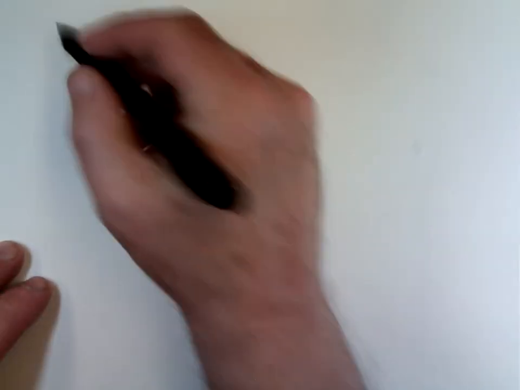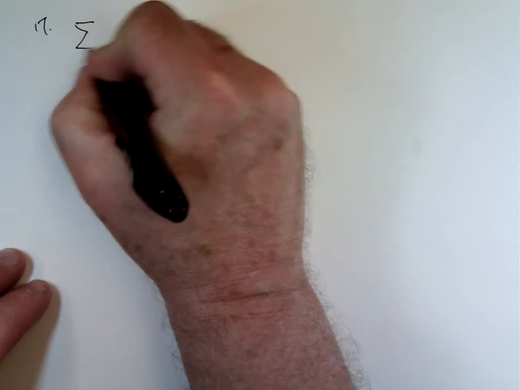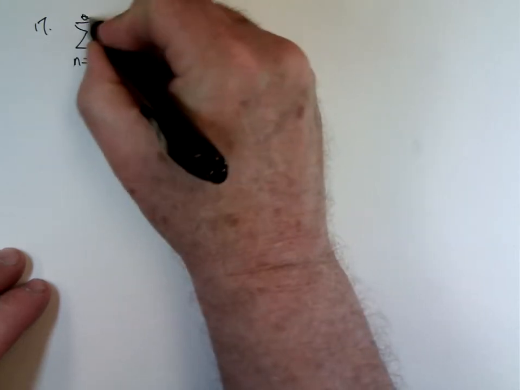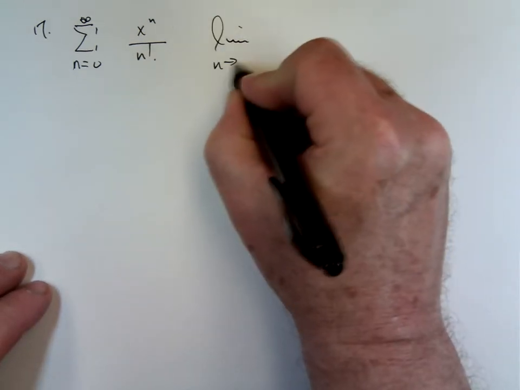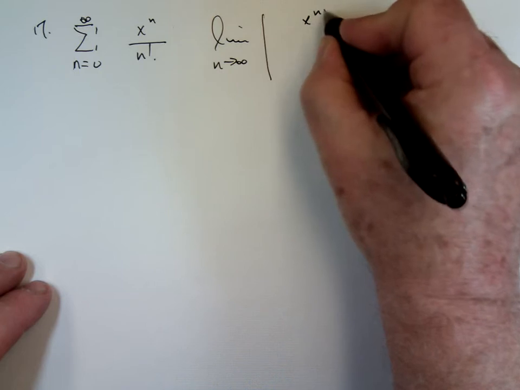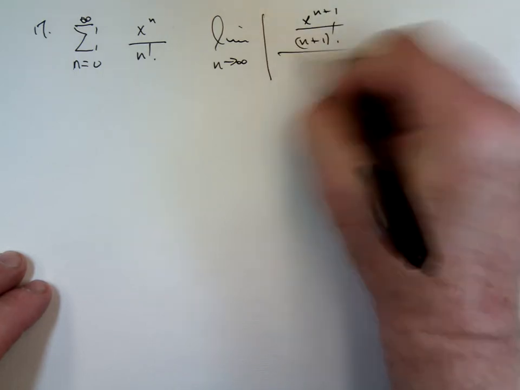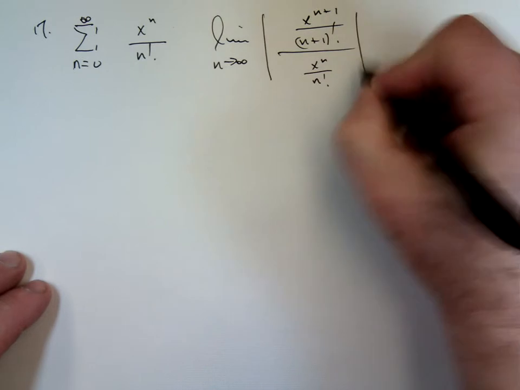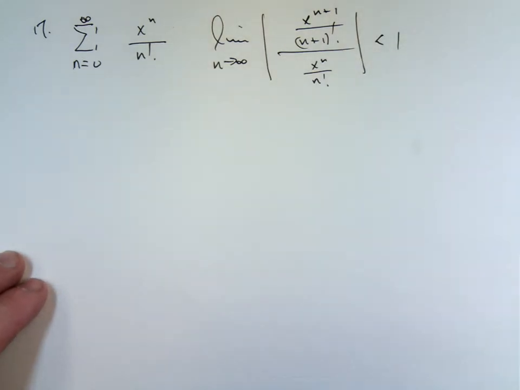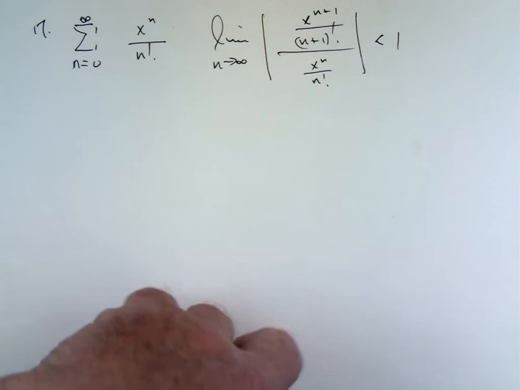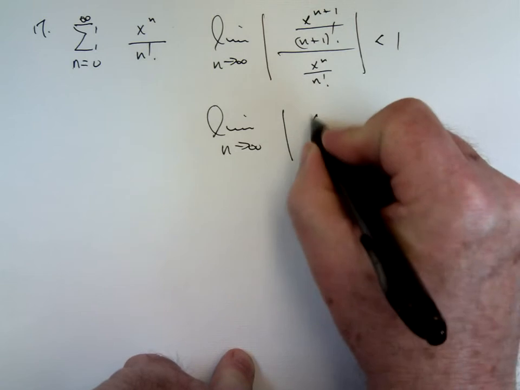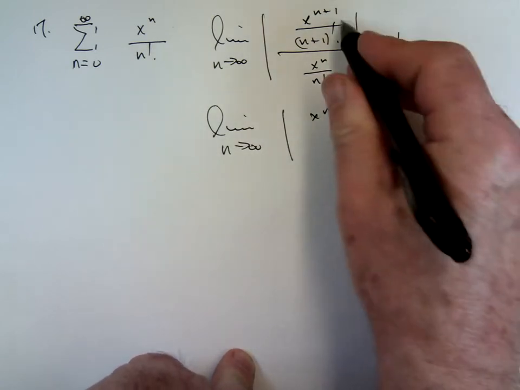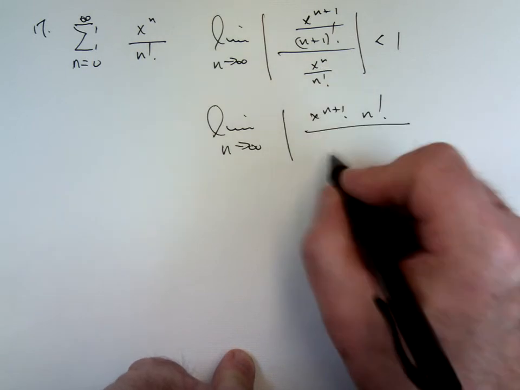Find the radius of convergence. X to the n over n factorial. Take the limit as n goes to infinity of the absolute value of the n plus first term over the nth term. We want to find the x's that cause that limit to be less than 1. It's for those x's the series will converge. So, take the limit as n goes to infinity. X to the n plus 1, n factorial, this comes up top. Down below we have this x to the n, and we have the n plus 1 factorial.